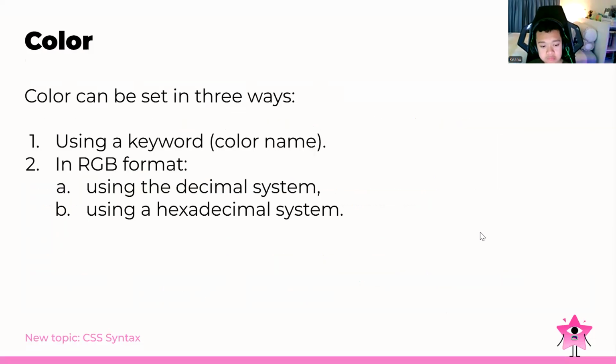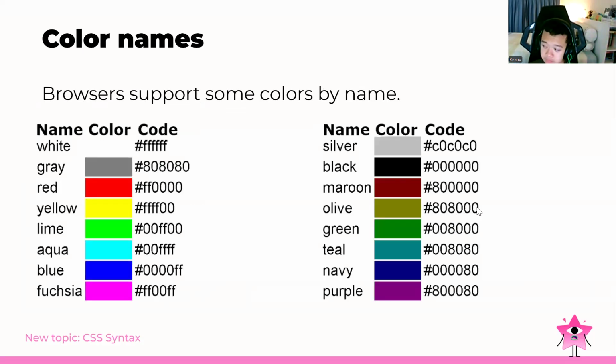And then the color. Color also can be set in three ways. We can use the keyword, using the color name, just like black, green, red, and so on. Also we have the RGB format, where we can use the decimal system, and also the hexadecimal system. For the color name, we can just spell it like in English: silver, black, maroon, olive, green, and so on.